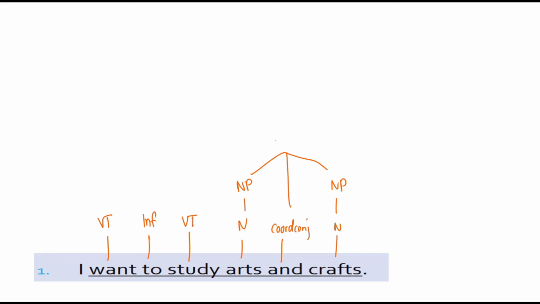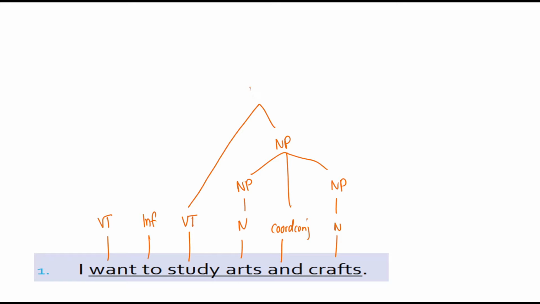So this is a little stretched. I want to stretch it a little bit, but not too much. Okay, so I'm just going to label some categories here. "Want" is going to be a transitive verb. "To" is going to be our infinitive "to" because it's introducing what you're studying. And this is a transitive verb "studying" because you're saying what you're studying. So "arts" is a noun, "and" is a coordinative conjunction, and "crafts" is a noun as well. Let's deal with "arts and crafts" first because this is the thing you're studying. So this is going to be a noun phrase and a noun phrase, and these two with the coordinative conjunction are going to combine to make a bigger noun phrase.